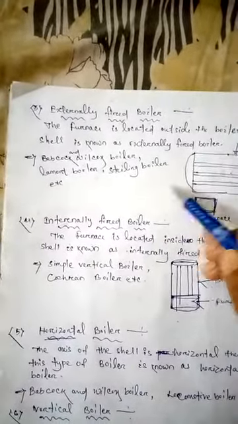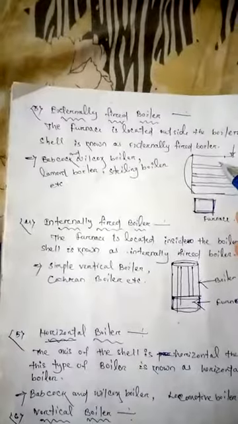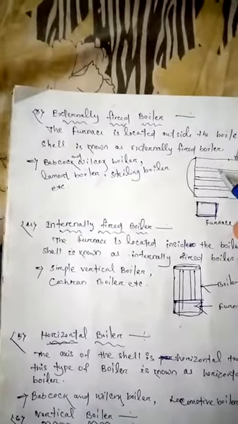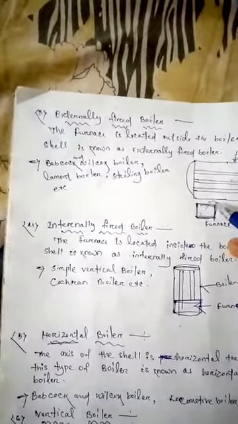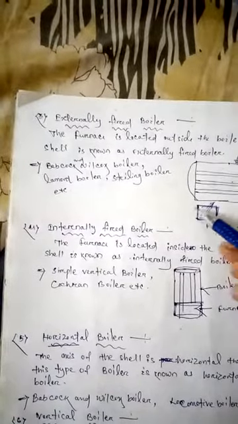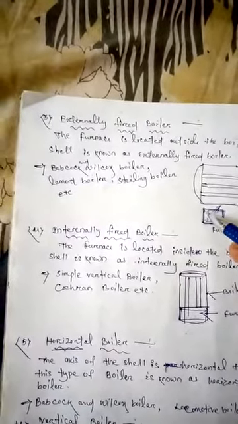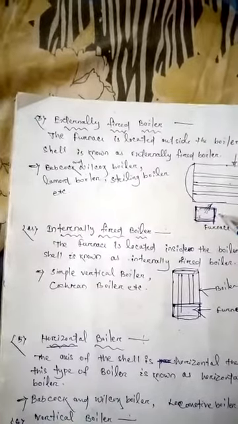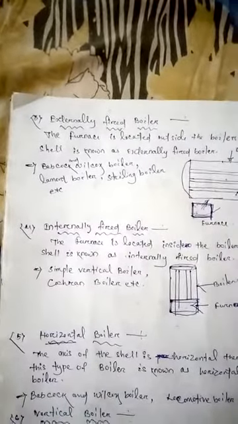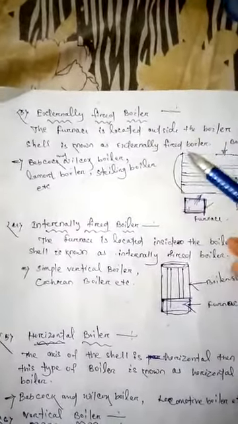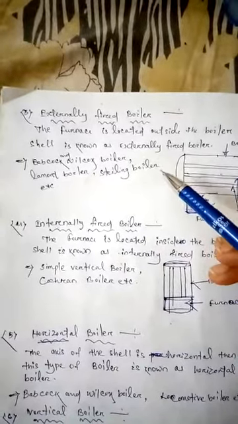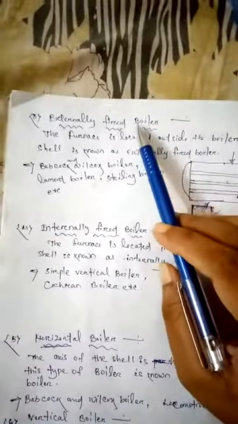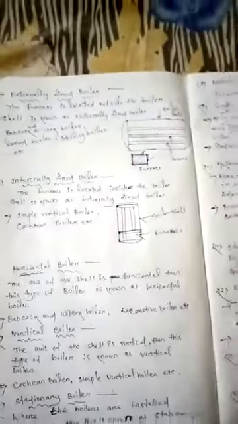In this boiler, the heating capacity is high because the furnace is placed outside the boiler shell. Babcock-Wilcox boiler, Lamont boiler, Stirling boilers are examples of externally fired boilers.